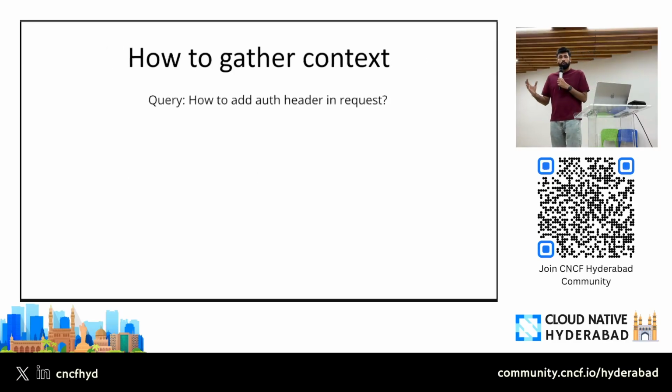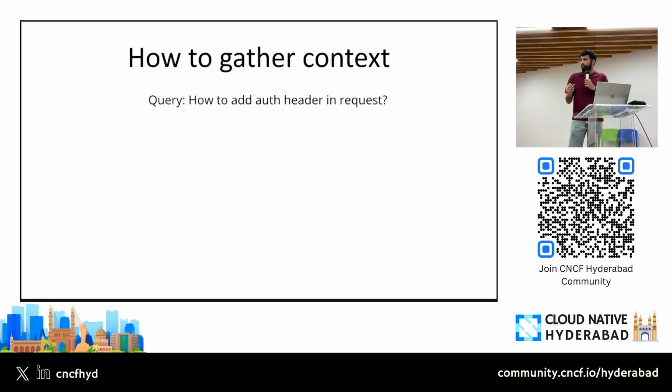For example, you go to any coding agent. You go to Cursor, you go to Copilot, you go to AMP, Atlassian Rovo, whatever, right? You have a code base. You share a query, that, hey, how to add an auth header in a request. That code might have 100, 200, 500 files. In some file, you may have written the code for an HTTP client. That HTTP client might be making some REST request to some backend service, right? The requirement is you want to add some additional headers in that particular request. So how do you do that?